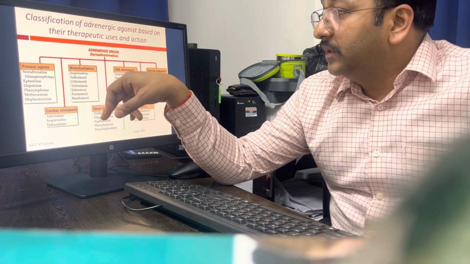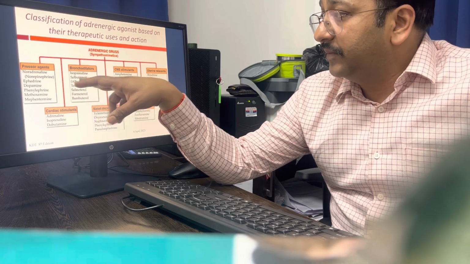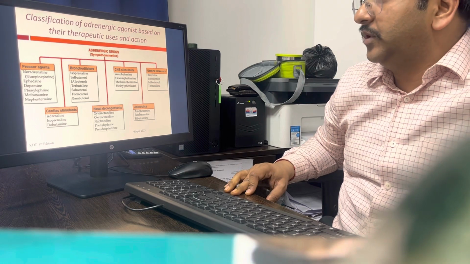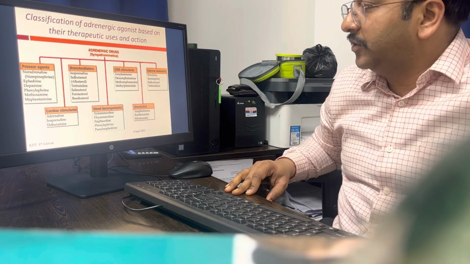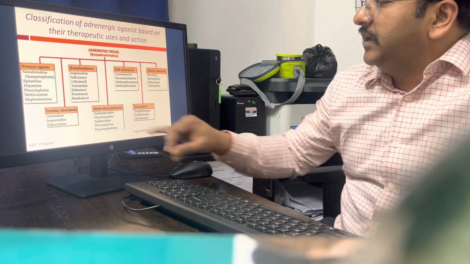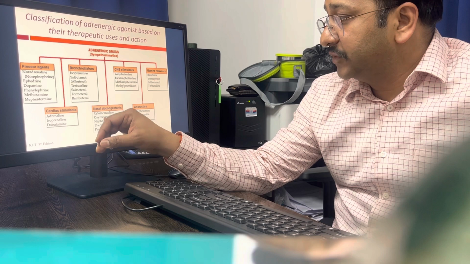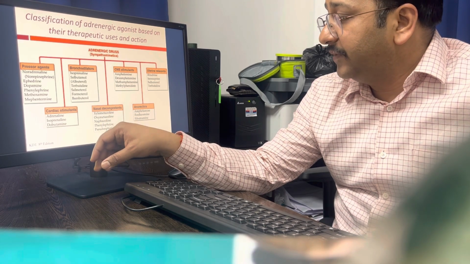When you want bronchodilation in asthma, as bronchodilators, beta 2 receptors are present in the bronchus. The beta 2 agonist should be there: isoprenaline, salbutamol, terbutaline, salmeterol, formoterol, bambuterol. When you want a nasal decongestant to relieve the nasal vasospasm: xylometazoline, oxymetazoline, naphazoline, phenylephrine, pseudoephedrine.